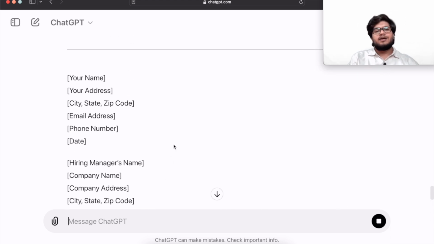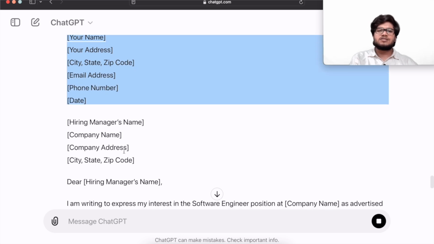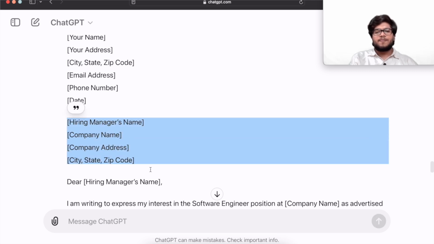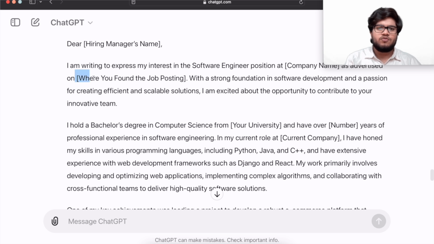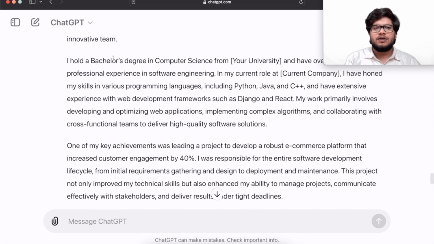For example, if you are writing a letter, you have to enter all the details: your name, your address, city, email, phone number, and your personal details, and which company you are applying to. So you have to enter that company's details. Now it will give you all the body. You have to enter these basic details only: the company name, where you found the job, and what you know. Like, I hold a bachelor's degree in computer science from this university. Maybe you have a bachelor's of engineering in computer science, or a bachelor's of science in computer science. So you just need to check and edit.